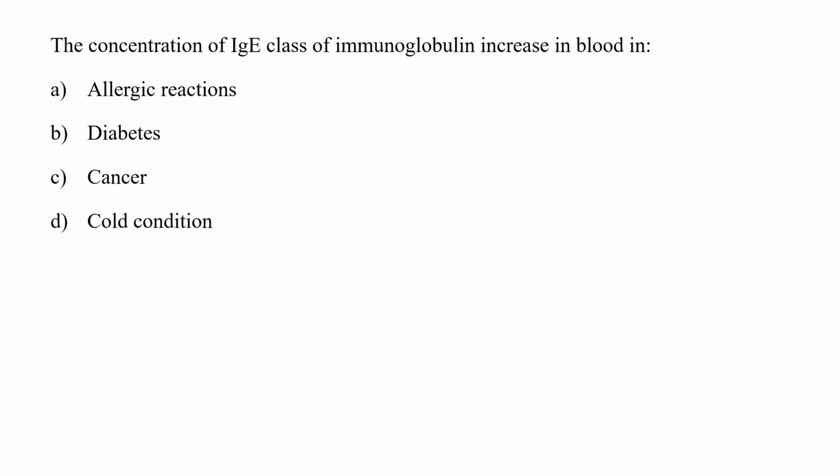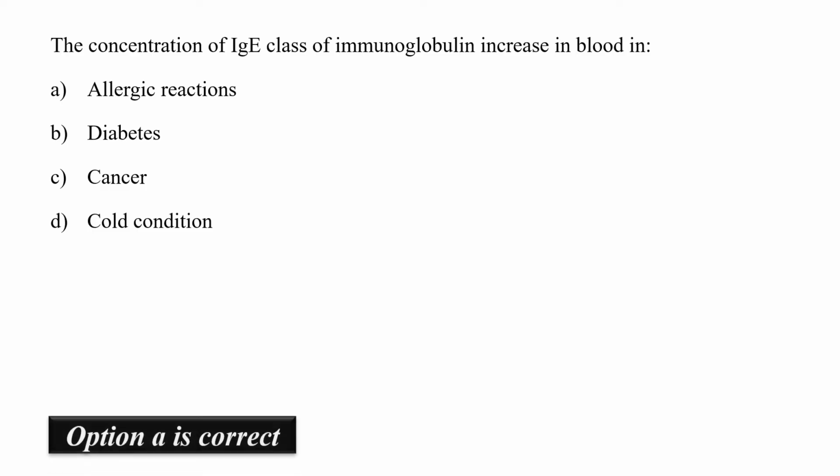The concentration of IgE class of immunoglobulin increases in blood in allergic reactions, diabetes, cancer, or cold condition. Always remember, the IgE class of immunoglobulins are associated with allergic reactions or type 1 hypersensitivity. These antibodies basically sit over the basophils or mast cells and often cause allergic reactions against allergens like pollen grains, food particles, fungal spores, or pet hairs like dander. So option A would be the correct answer.